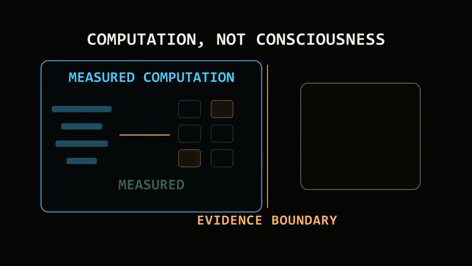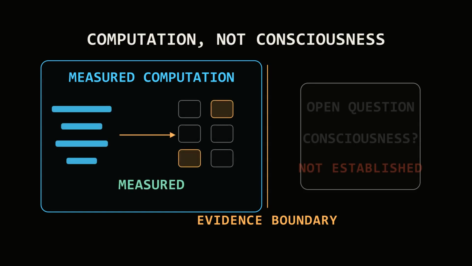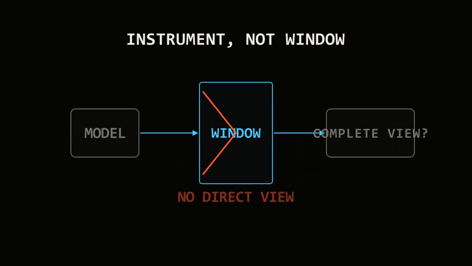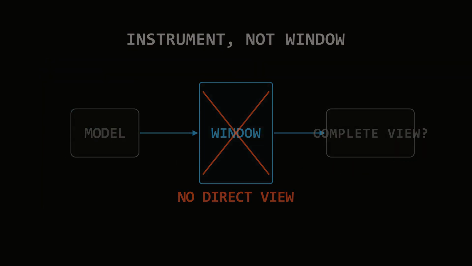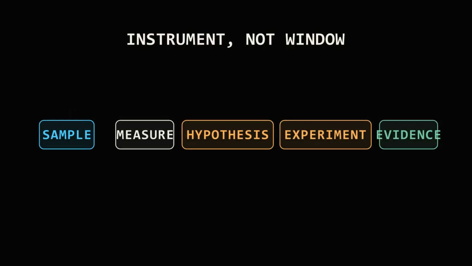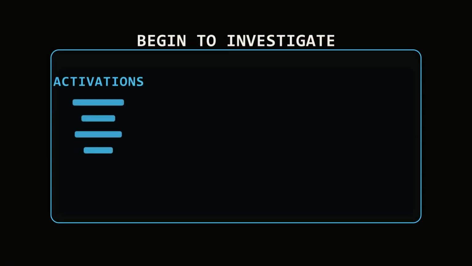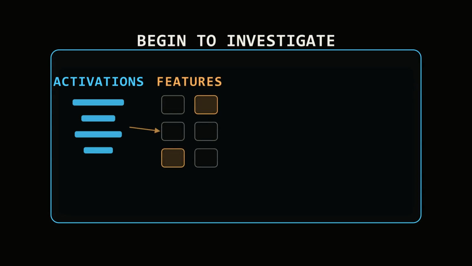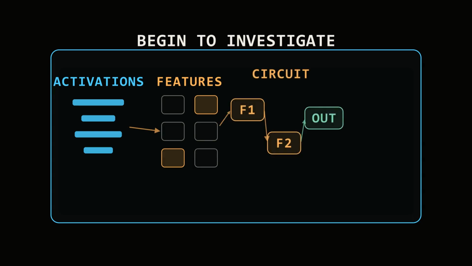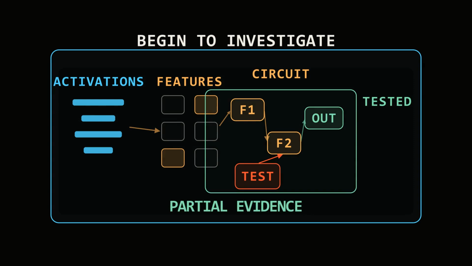None of this proves that an AI is conscious, and it does not give us magical access to a mind. The word mind is a metaphor for learned computation. Use this mental model: not a glass window but a scientific instrument. It converts invisible activity into hypotheses, then asks experiments to confirm or break them. So can we see inside an AI's mind? Not directly, but we can map features, trace circuits, intervene on them, and turn a black box into something we can begin to investigate.